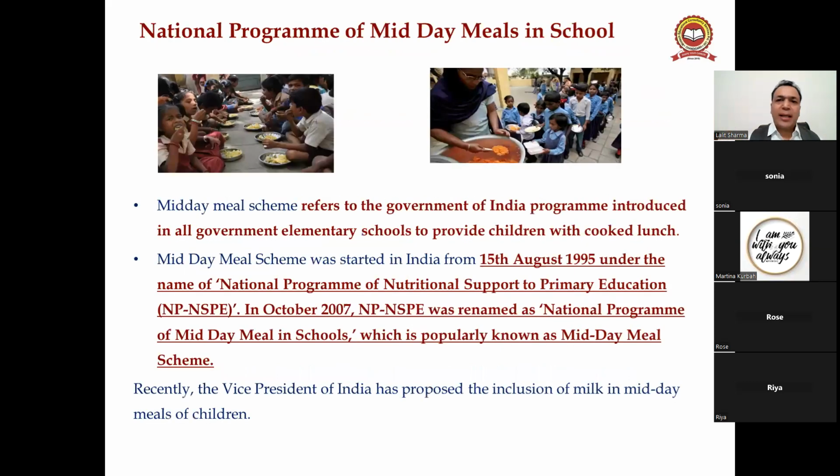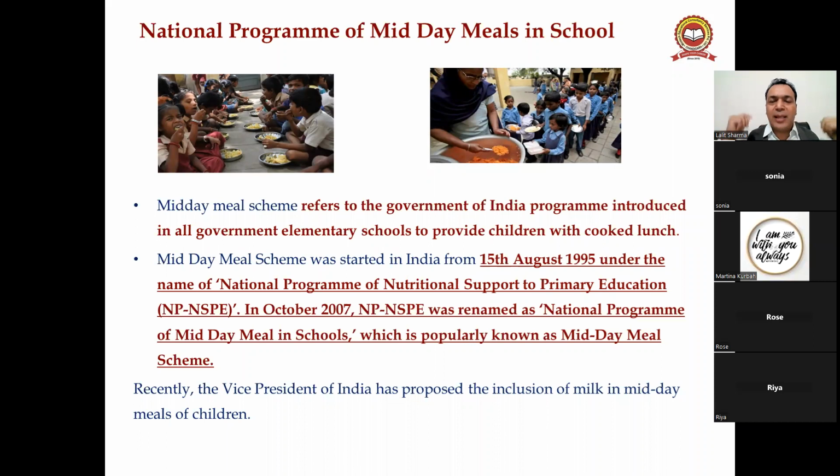Next, midday meal scheme, the national program of midday meals in schools. The midday meal scheme refers to the Government of India program introduced in all government elementary schools to provide children with a cooked lunch. For which purpose? So that children up to the age of 14 can be retained in the school, right? And they should get primary education.